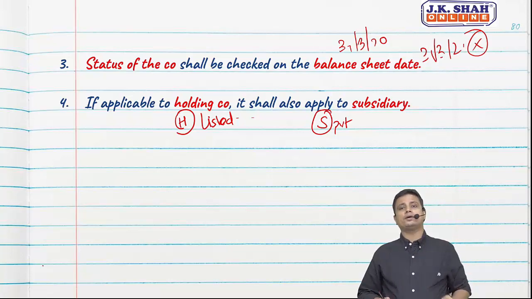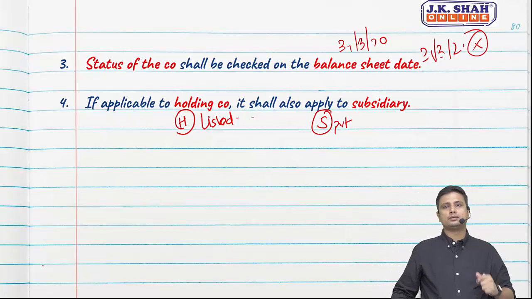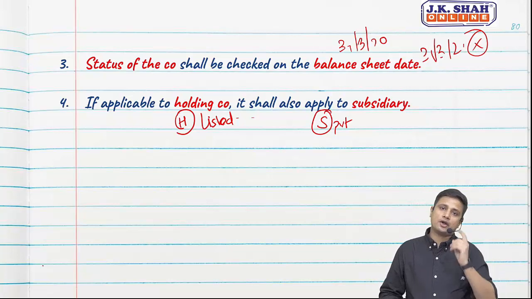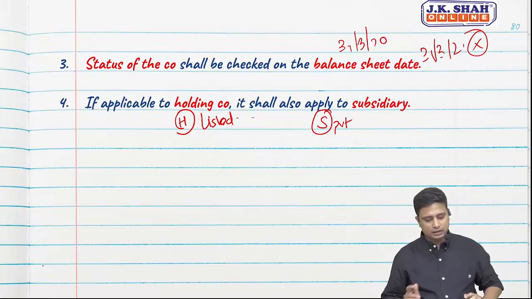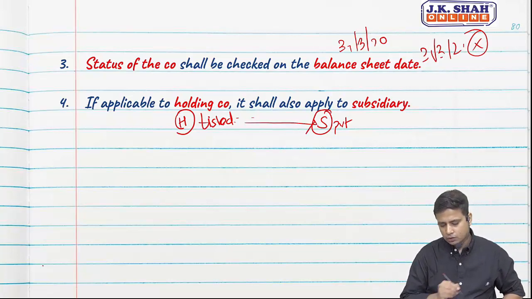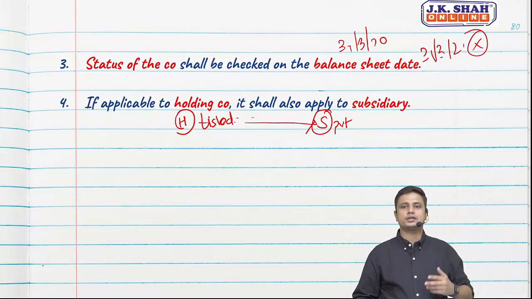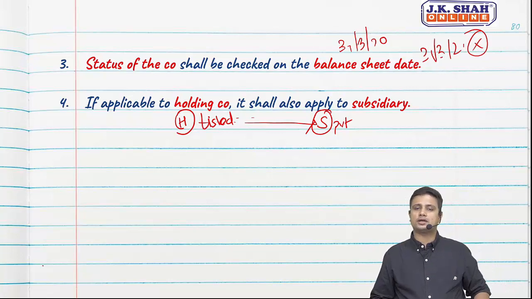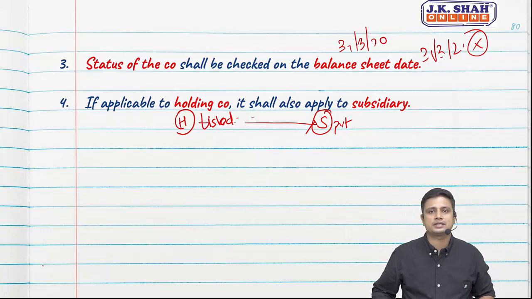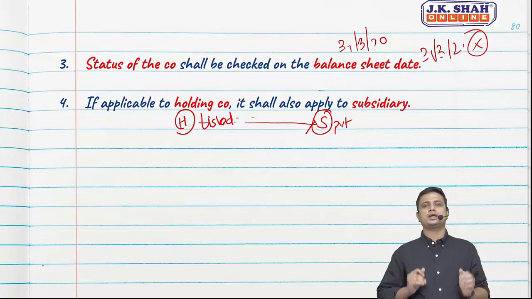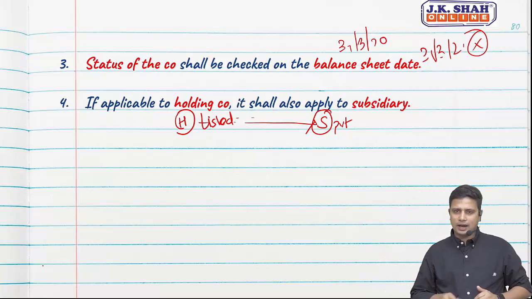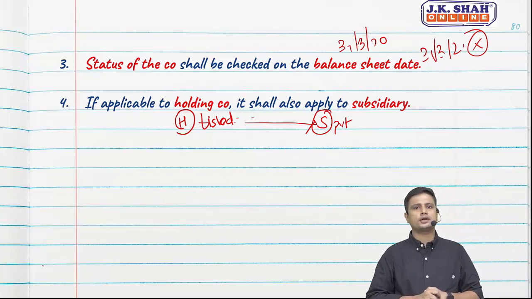But now, however, H Limited, which is the holding company, is a listed company. Listed company is nowhere excluded. So CARO is applicable to holding company. Then in that scenario, it shall also apply to S Limited. Even though S Limited is a private limited company complying with all the three conditions, it will be applicable to S Private Limited, since H, the holding company, is a listed company. So if it is applicable to holding company, it shall also apply to the subsidiary. So then likewise, it shall apply to consolidated financial statement.